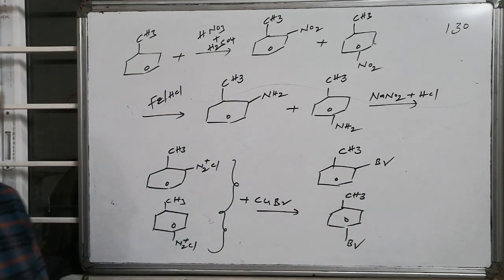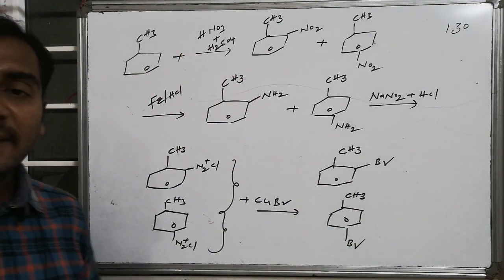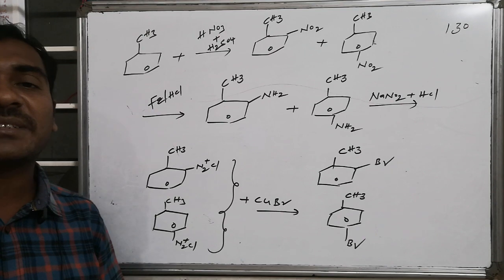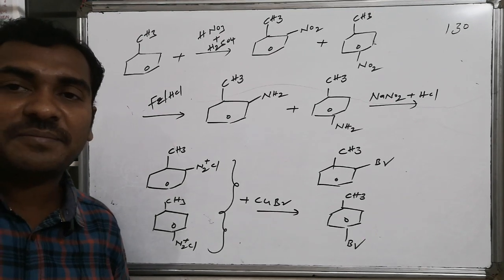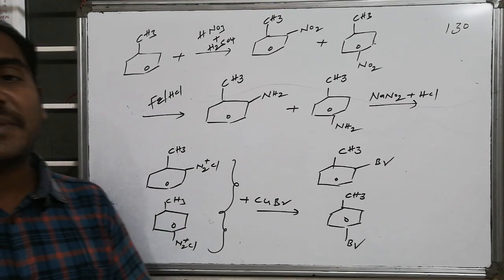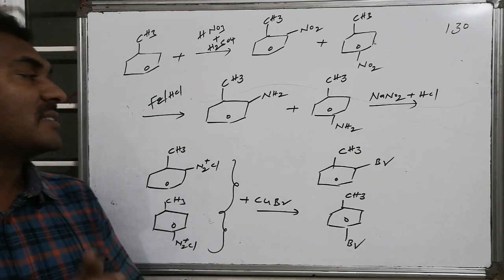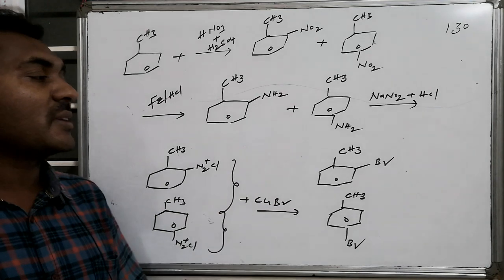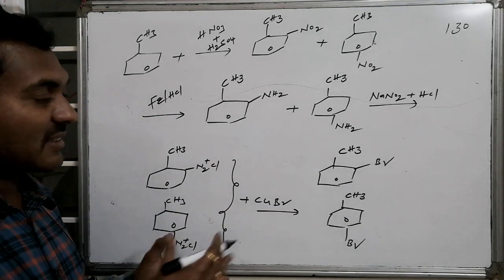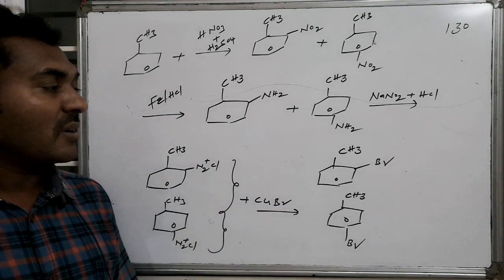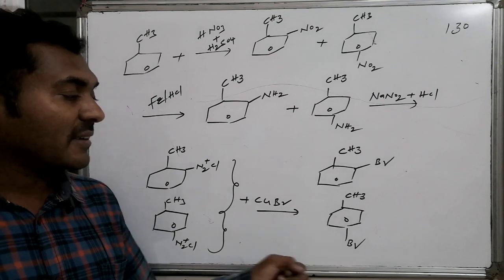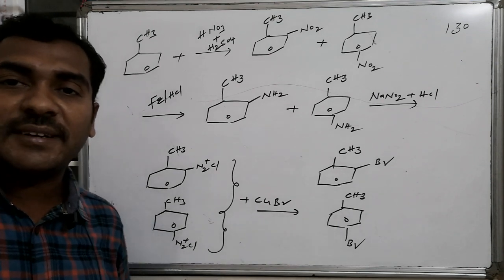Like this, ortho-bromotoluene and para-bromotoluene are present in the reaction mixture. Thus toluene, on reaction with the nitration mixture followed by reduction, diazotization and Sandmeyer reaction, results in a mixture of ortho-bromotoluene and para-bromotoluene.